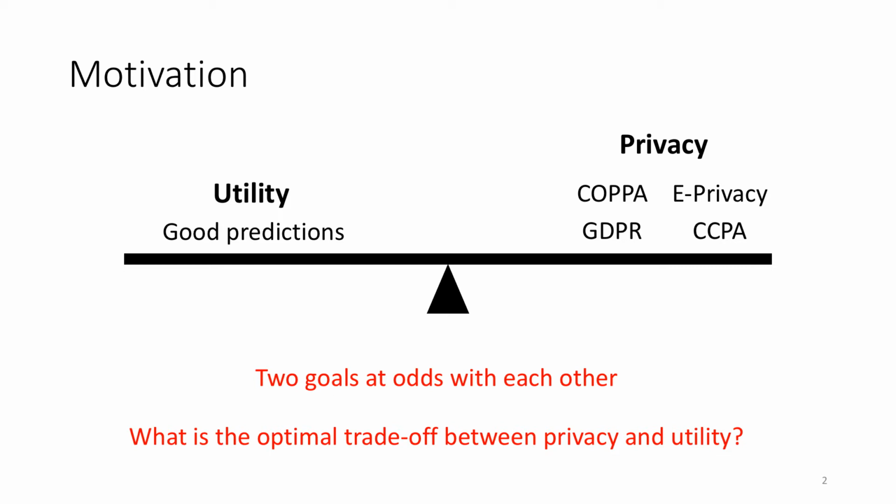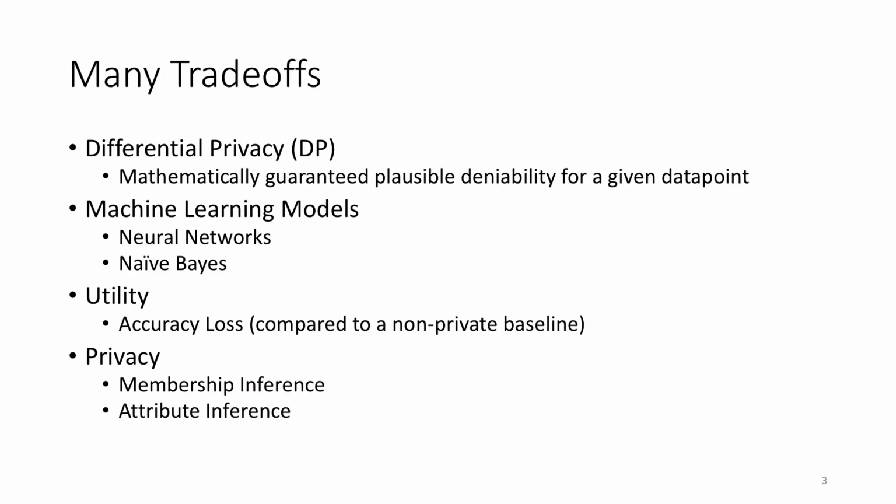With increased privacy, the amount of information we can distill from each individual sample is less. And that makes utility, or our ability to generalize and learn a particular rule, much harder. And that's where this study comes in. We want to find the optimal trade-off between privacy and utility. And finding this optimal trade-off is hard. Now, before we get into answering that question, let's go through a little background to help us here.